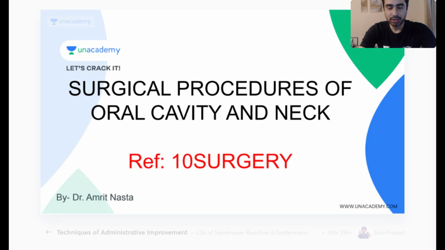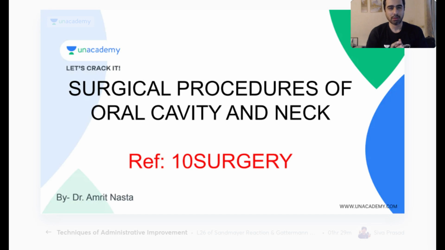Now, today's session is not going to be very MCQ oriented. It's more for third minor and third major students. MCQs not so many. There will be more discussion on some of the important surgical procedures that get commonly asked. So that will be the pattern of the class. Few MCQs here and there, but mainly discussion and mainly how to remember the important pointers, the critical events that can happen in these procedures.